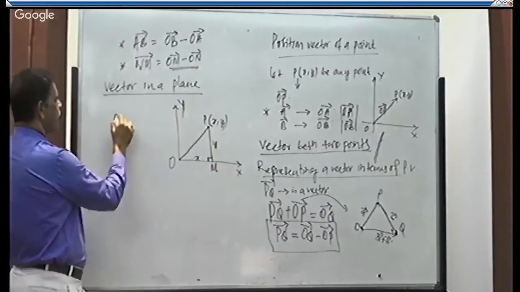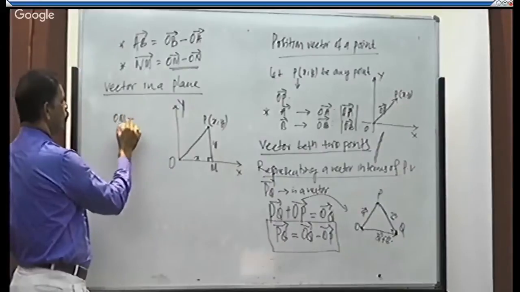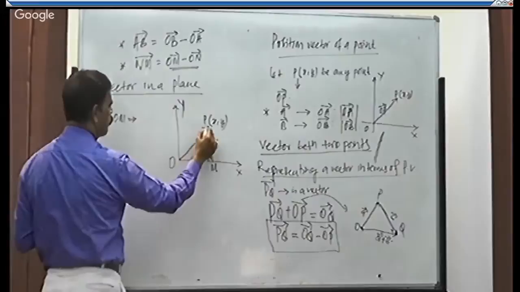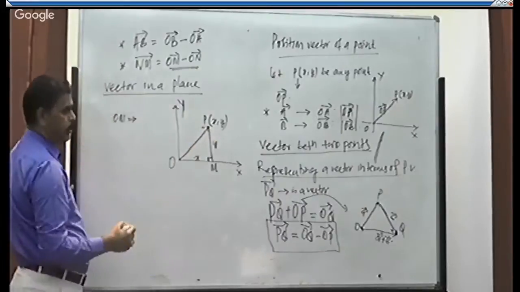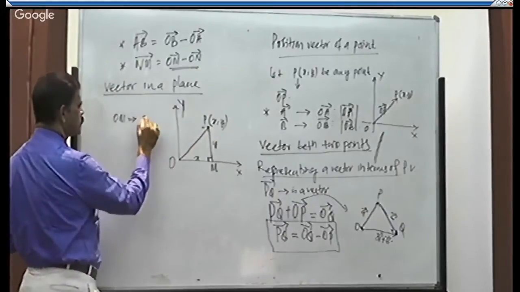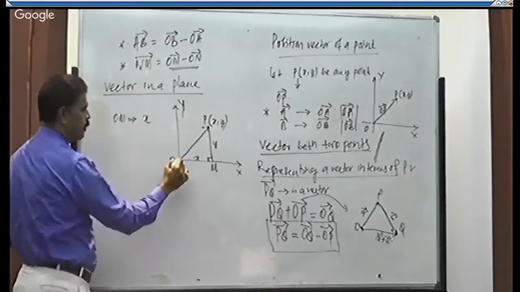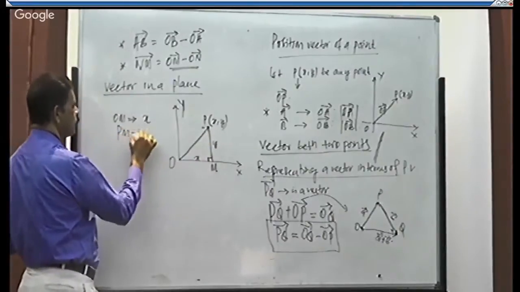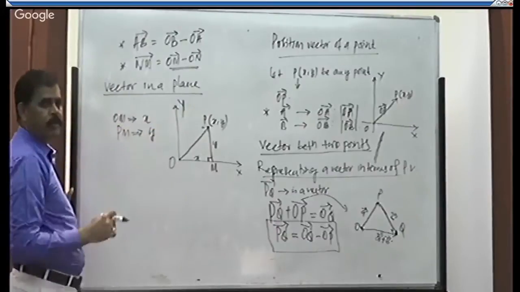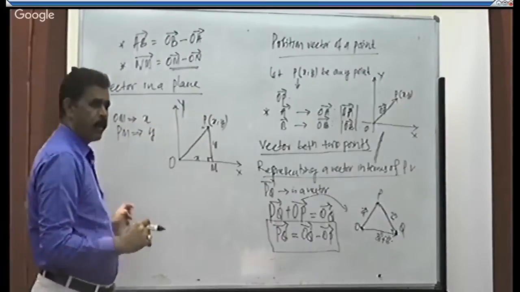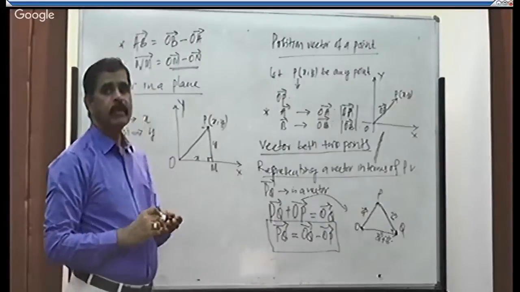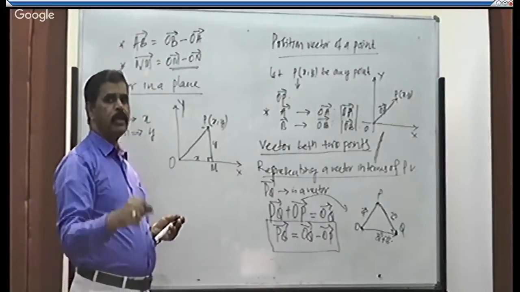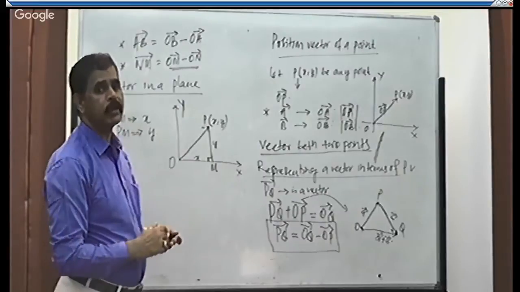Now, what is OM? OM is a component of this position vector. OM will be taken as x, and PM is equal to y. As I said earlier, if I take a vector, it is always equal to the magnitude of that vector times the unit vector along that direction.